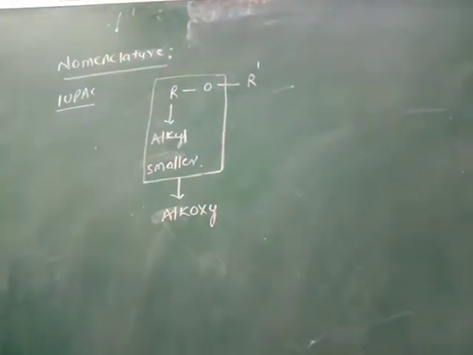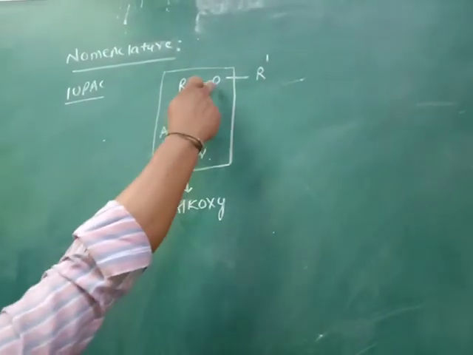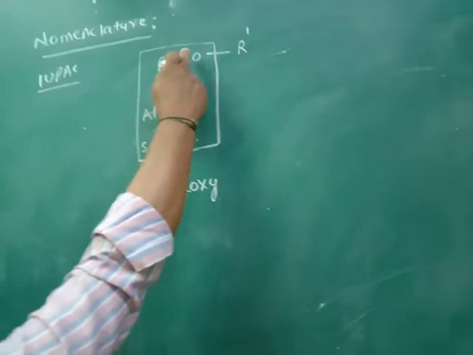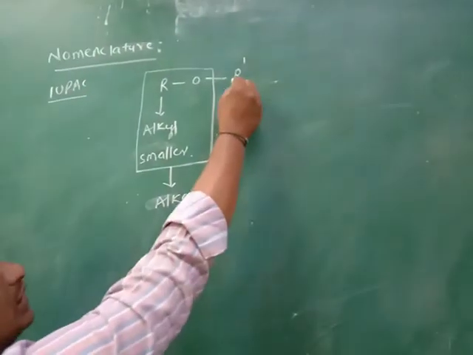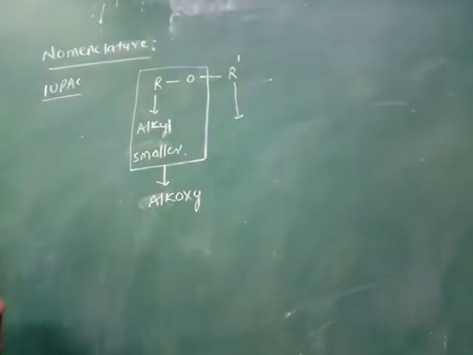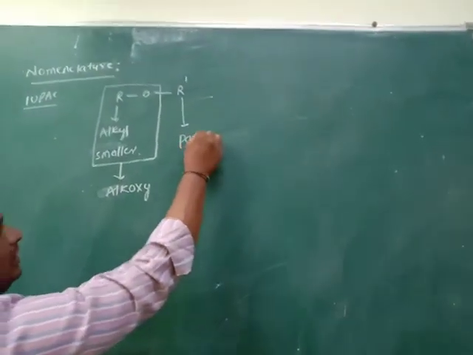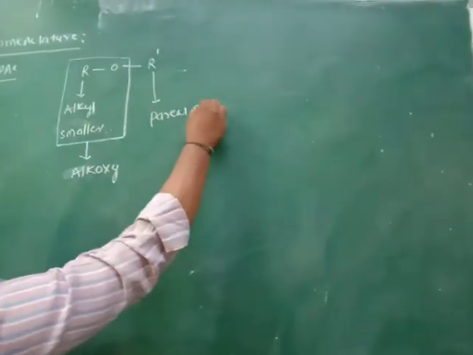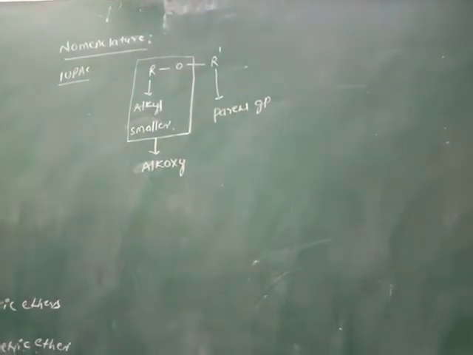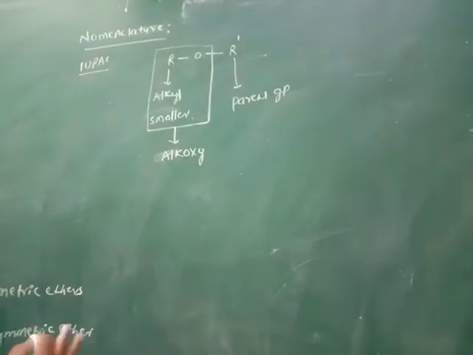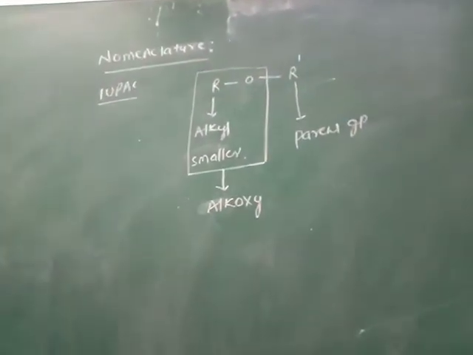So alkoxy means, in the ethers, the smaller alkyl group with oxygen, the R-O bond. The remaining R dash is considered as the parent group, or the parent compound. Alkoxy groups are denoted with positions 1, 2, 3, 4 like that.